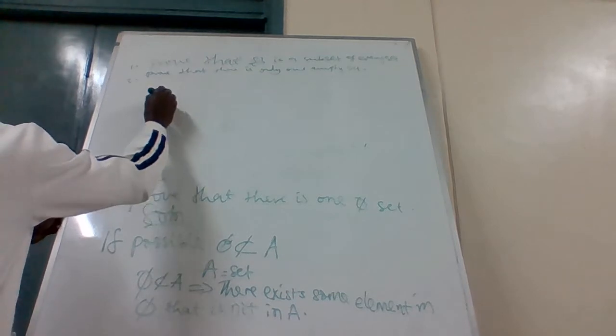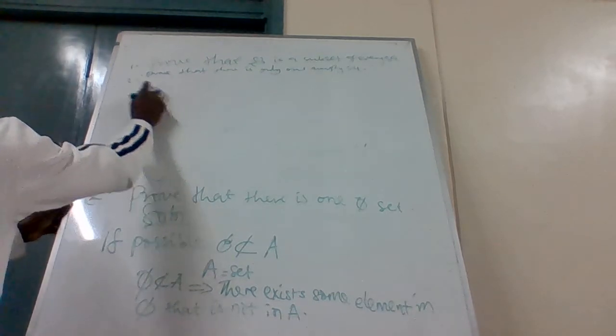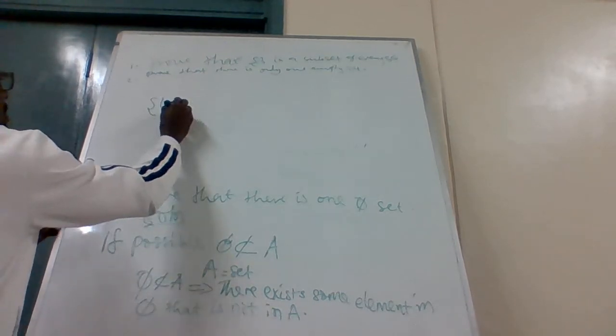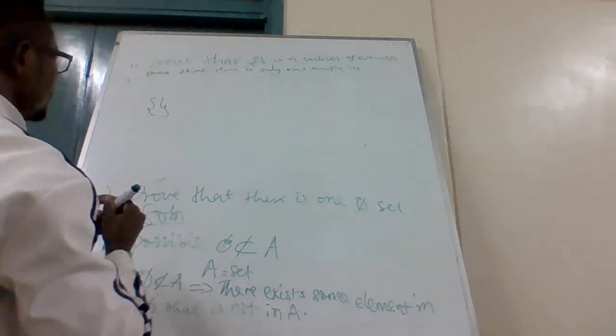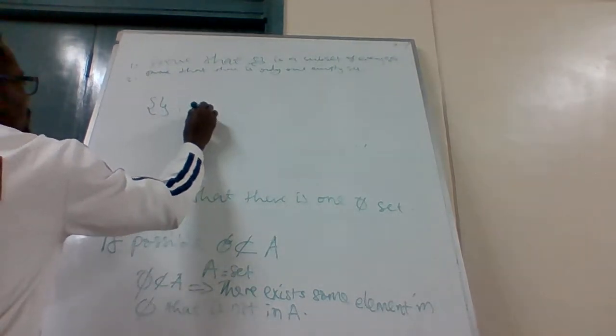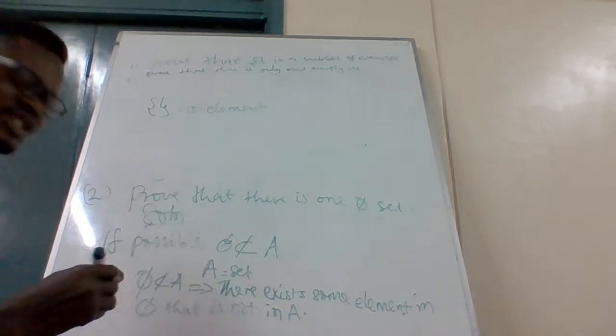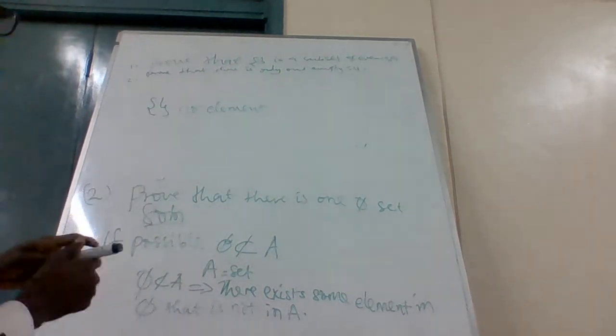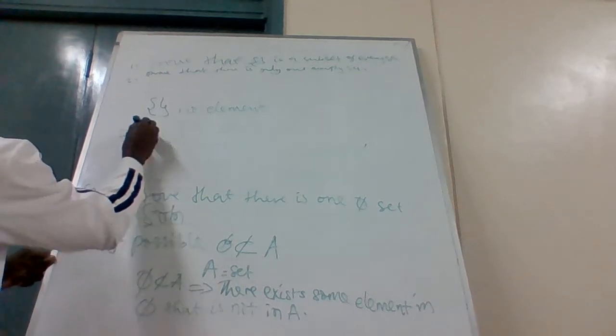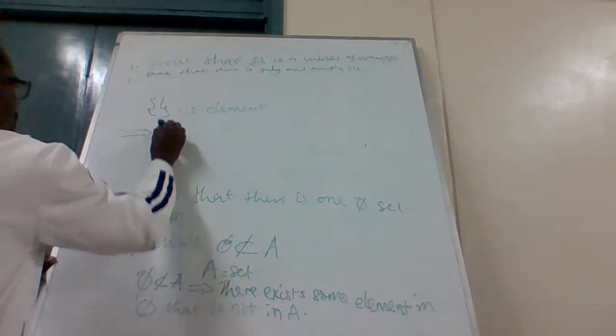When you talk about empty set, this is another way of writing empty set. It means no element. So if there is no element in empty set, it implies that it is a contradiction.